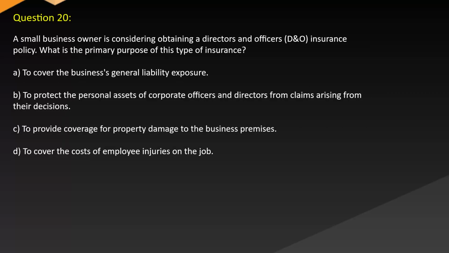Question 20. A small business owner is considering obtaining a directors and officers (D&O) insurance policy. What is the primary purpose of this type of insurance? A. To cover the business's general liability exposure. B. To protect the personal assets of corporate officers and directors from claims arising from their decisions. C. To provide coverage for property damage to the business premises. D. To cover the costs of employee injuries on the job.